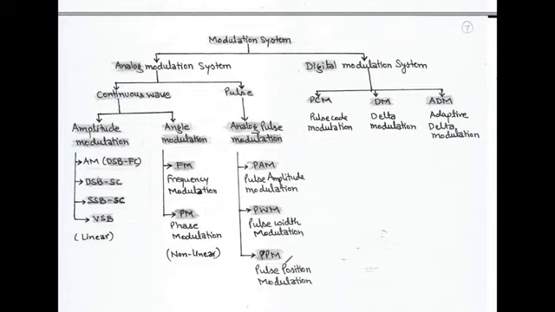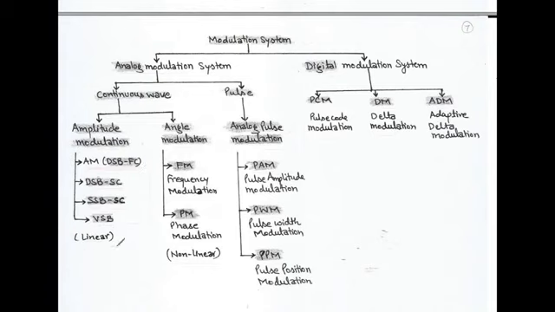So in our course, we first talk about analog modulation system. And our first topic is amplitude modulation, that is called double sideband full carrier. It is also called standard AM. Here the amplitude modulation is a linear process.